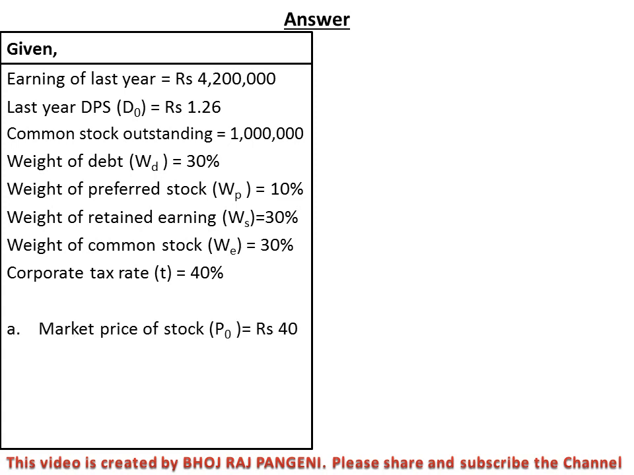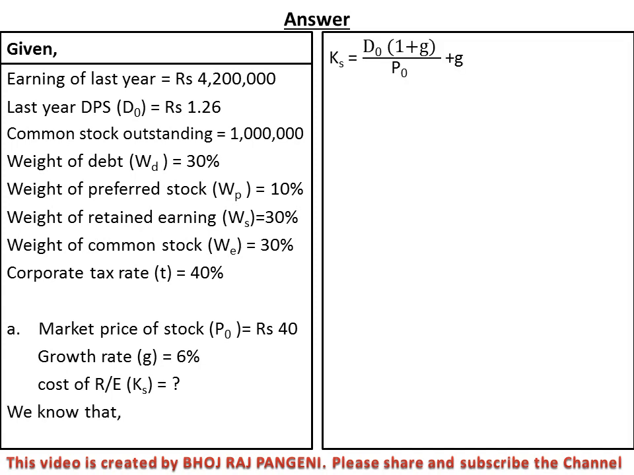So the market price of stock P0 equal to 40 in part A. The currently selling price or market price of stock P0 equal to 40, and the growth rate G equal to 6%. The cost of retained earning KS equal to what? We know that cost of retained earning KS equal to D0 (1 plus G) upon P0 plus G.